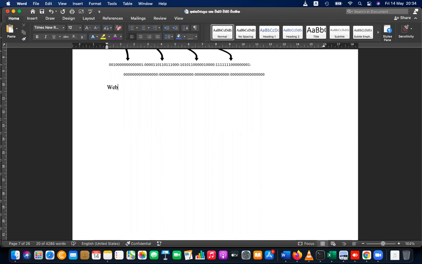Under that, please write down: a website is a collection of interconnected web pages under a single domain.